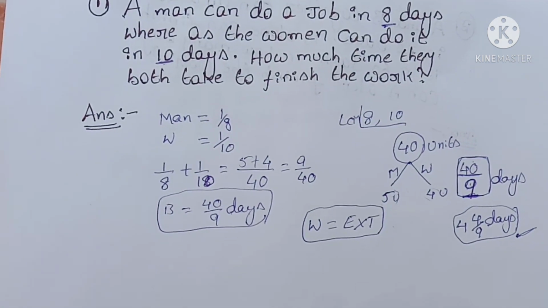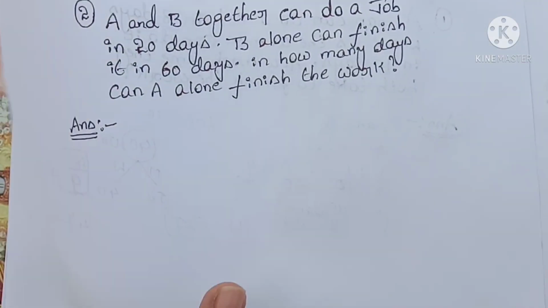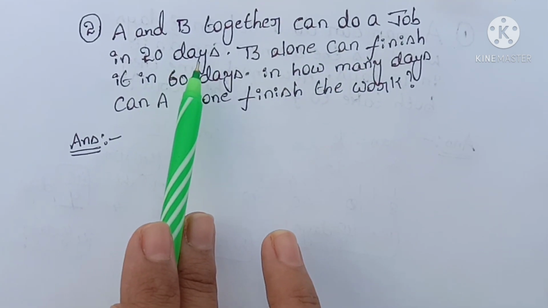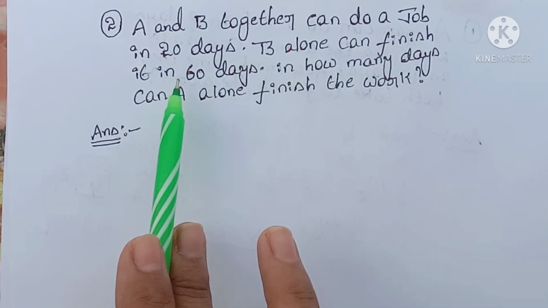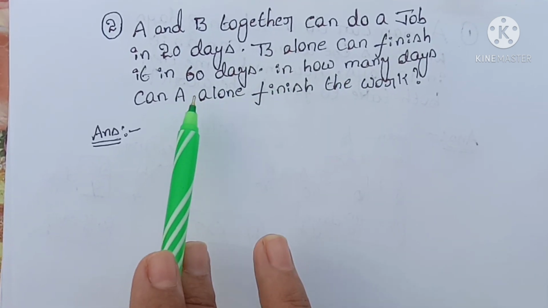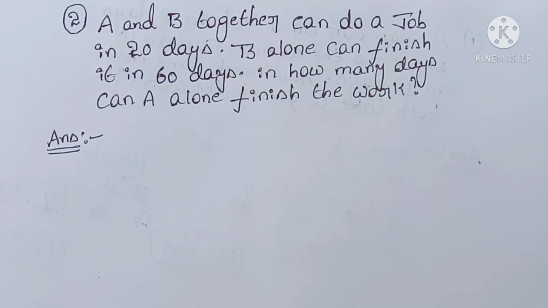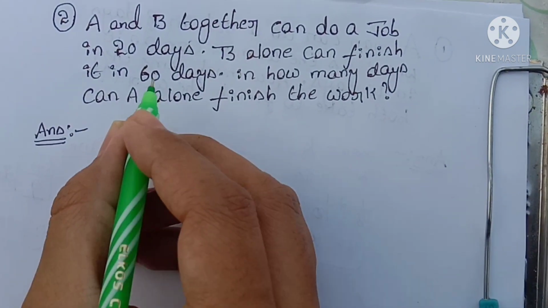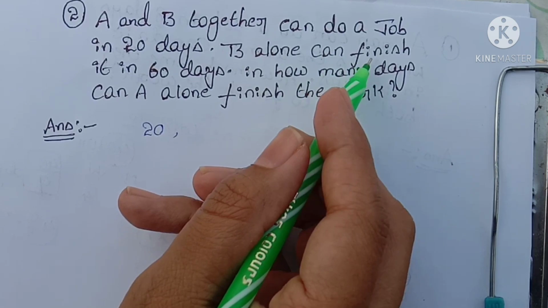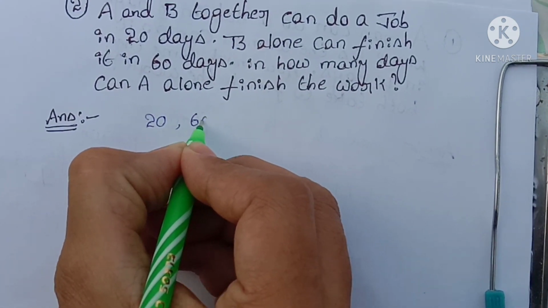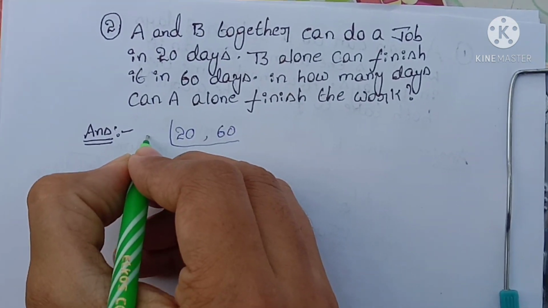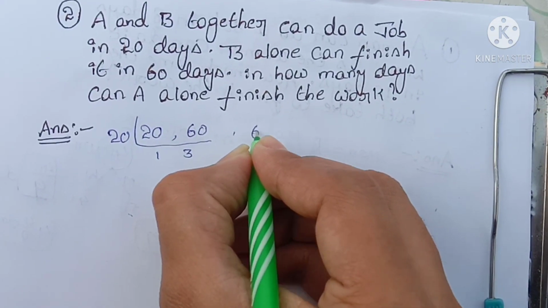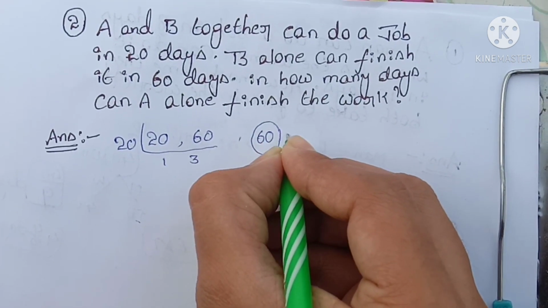Let's move on to another question. A and B together can do a job in 20 days. B alone can finish it in 60 days. In how many days can A alone finish the work? A and B can do it in 20 days, that means 20. B can do it in 60 days, 60. Take the LCM of both these numbers. How much do you get? 60. This is the total work.